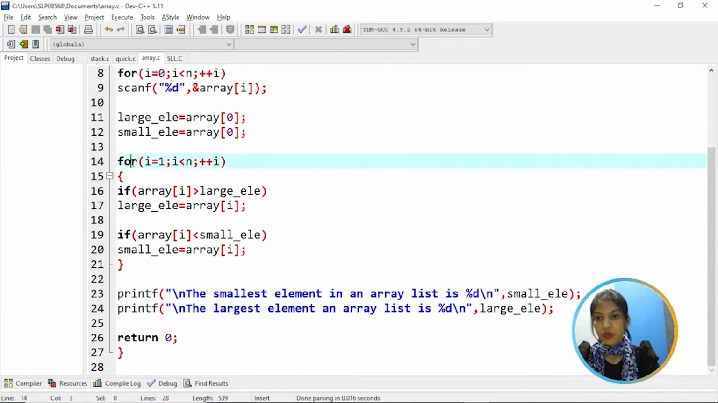Then coming to the for loop, for i equal to 1 till i less than n: if array of i is greater than the largest element, then assign array of i to the largest element. If array of i is lesser than the smallest element, then assign array of i to the smallest element. Then print the smallest element and largest element. So let's execute it.